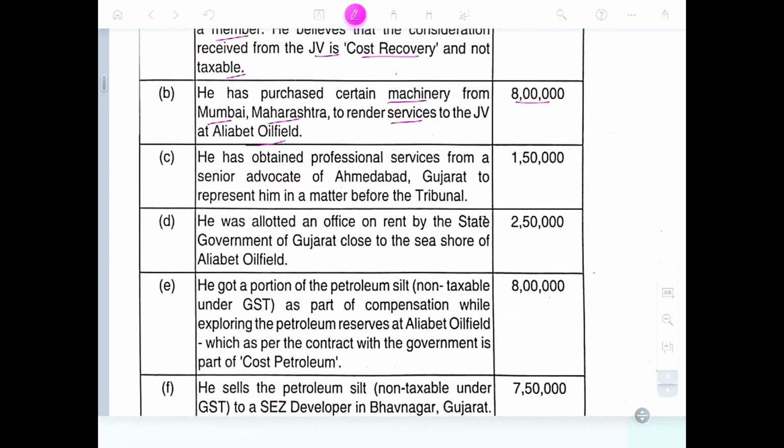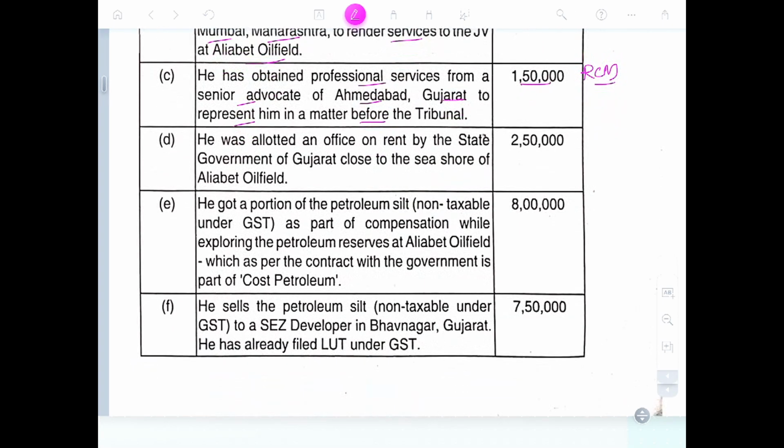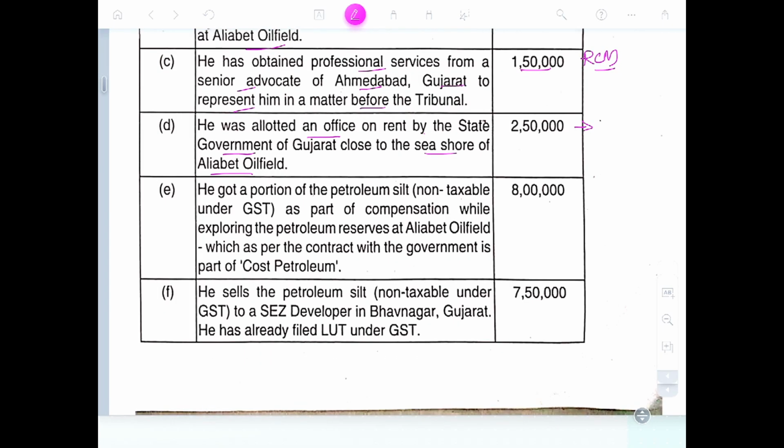He has obtained professional service from a senior advocate of Ahmedabad, Gujarat, who represented him before the tribunal. On an RCM basis, he needs to pay tax. He has been allotted an office on rent by the state government of Gujarat close to the seashore of the Alibad oil field. He needs to pay GST on an RCM basis.